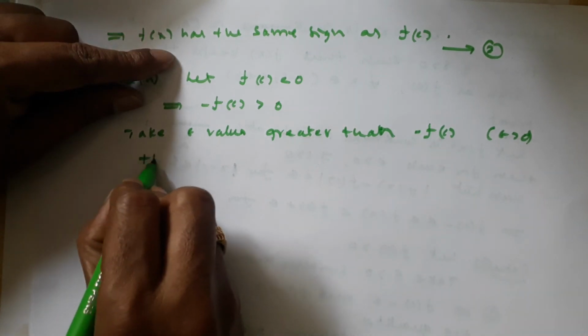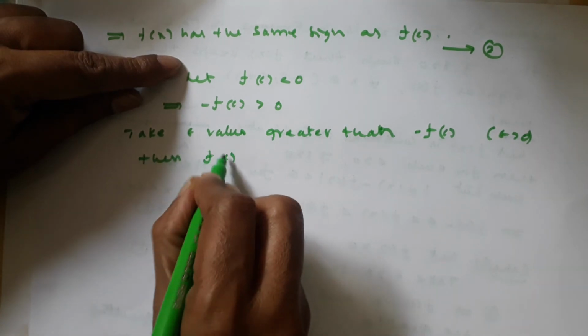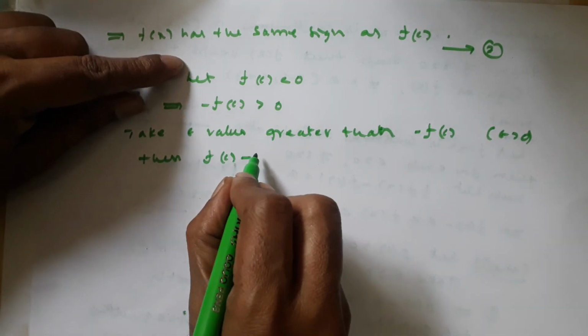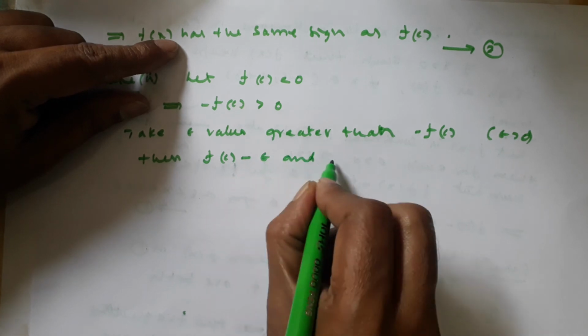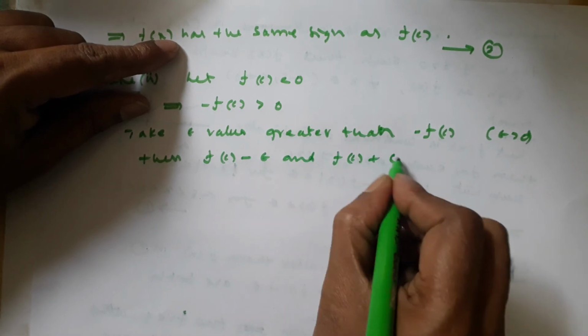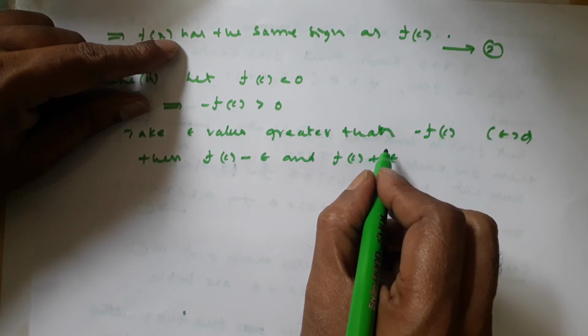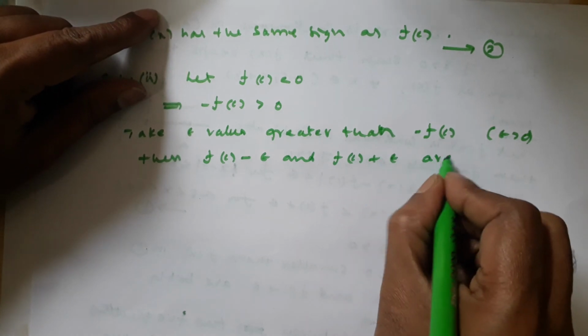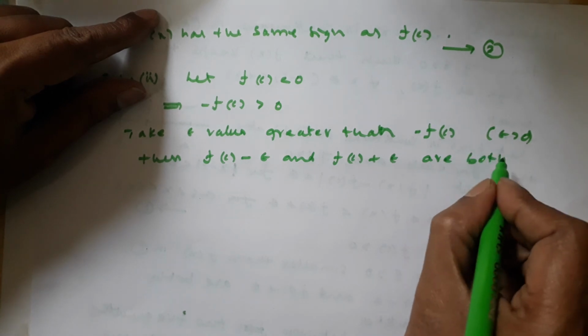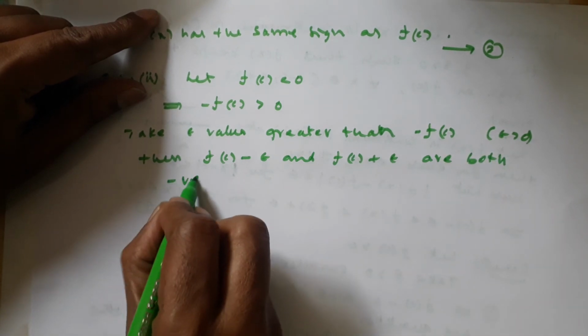Then f of c minus epsilon and f of c plus epsilon are both negative quantities.